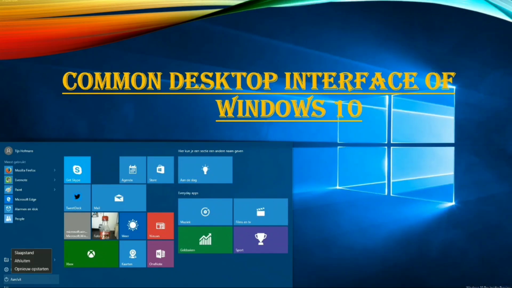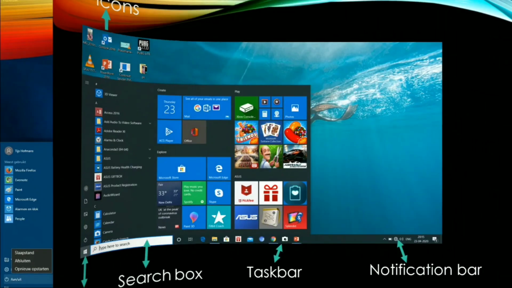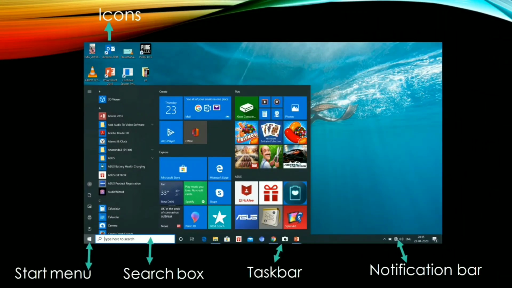Now, the common desktop interface of Windows 10, means what is the working of the desktop, different interfaces, different options of the desktop of Windows 10. Children, see this image. This is the first image when we open the system. This is called desktop. There are mainly 5 common interfaces which we will see when we use the desktop of Windows 10: start menu, icon, search box, taskbar, notification. Start menu is at the bottom, then the search box, the white bar, taskbar, notification bar and the icons on the upside.